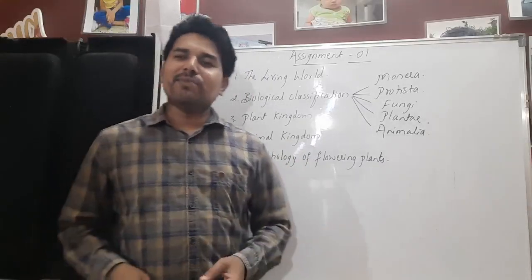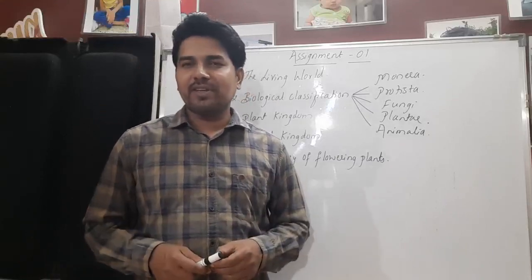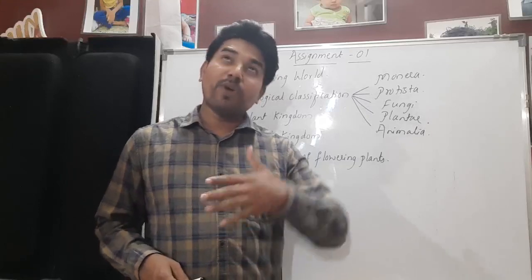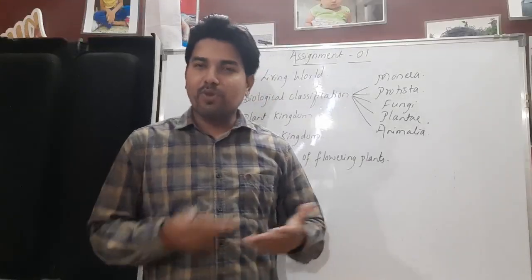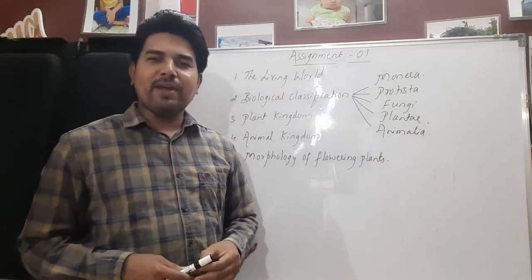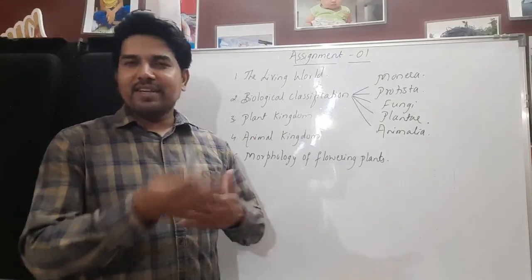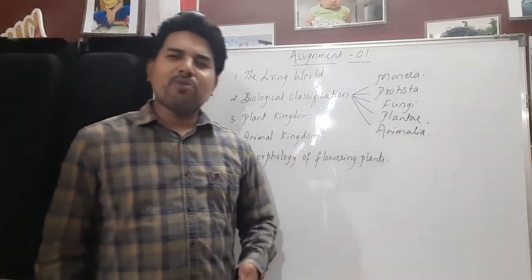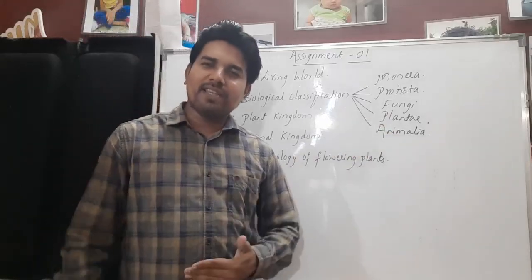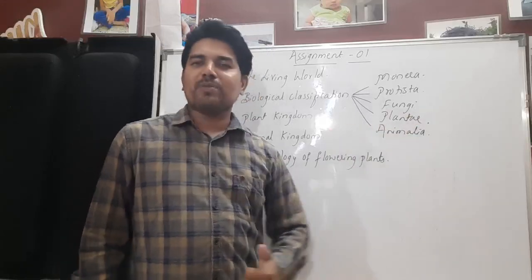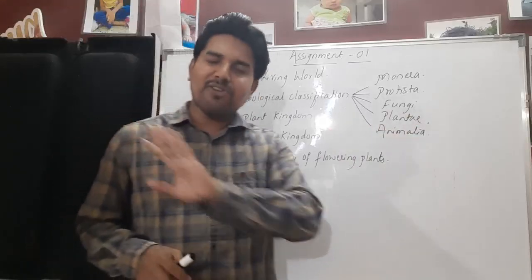Then comes gymnosperms. Gymnosperms are called naked seeded plants also. And in the gymnosperms, we have the tallest, giant plant, which we call the redwood, Sequoia sempervirens. Okay, then after that, its classification. Then in the gymnosperms, we have the best example of Cycas also. Then apart from that, Pinus plants. Then the last one, angiosperms. And regarding the angiosperms, you have studied it a lot.